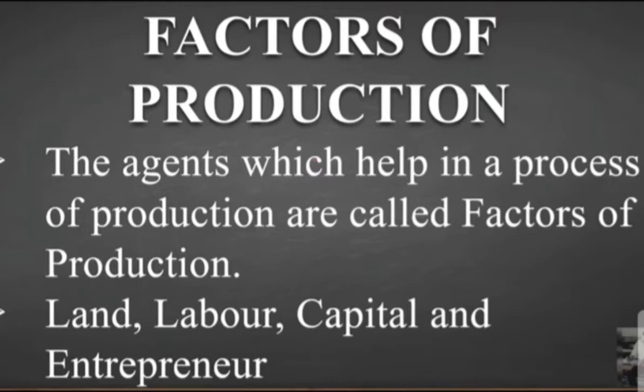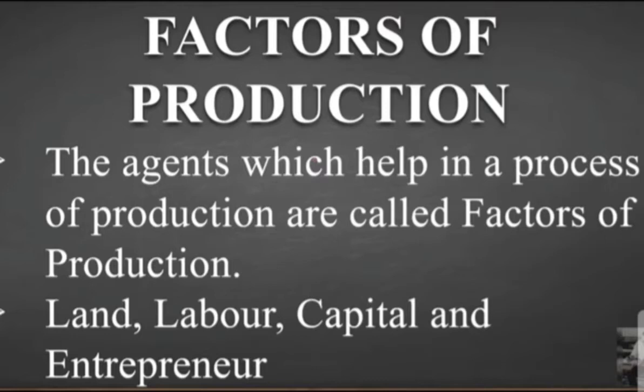According to Alfred Marshall, there are 2 types of factors of production, that is human being and nature. But majorly there are 4 factors of production: land, labor, capital and entrepreneur. Now students, all these factors are equally important in the production activity.